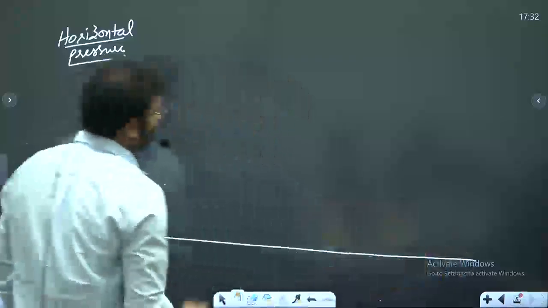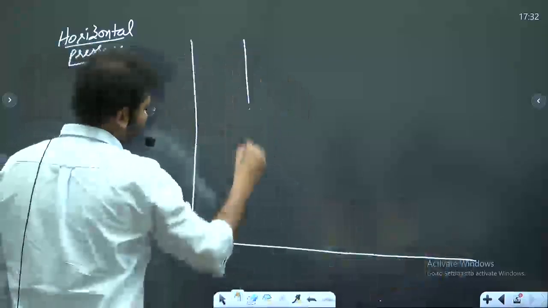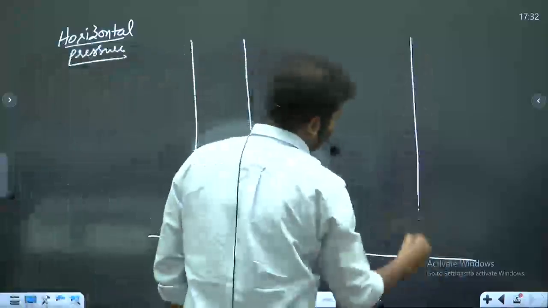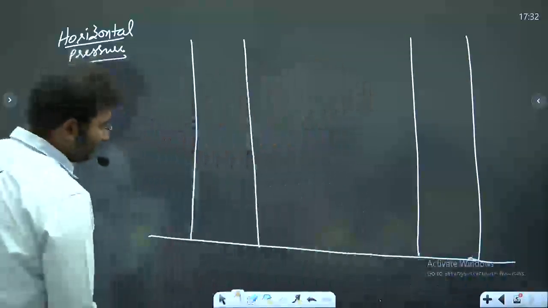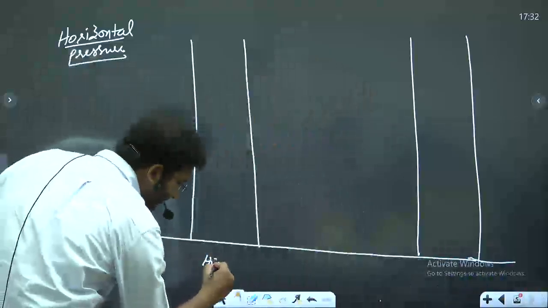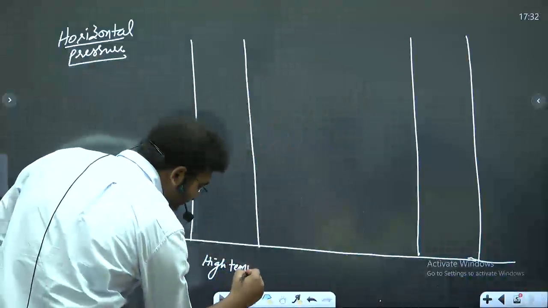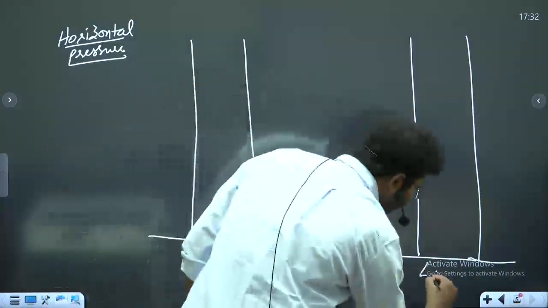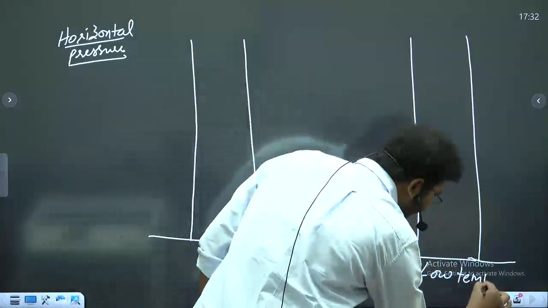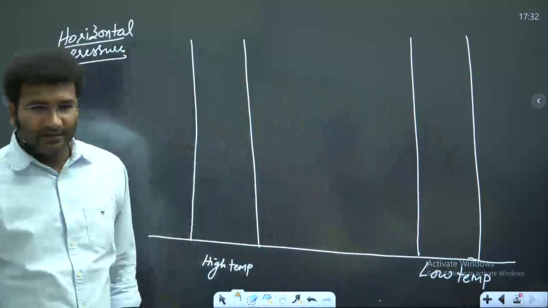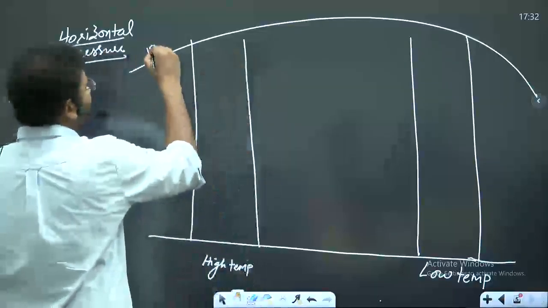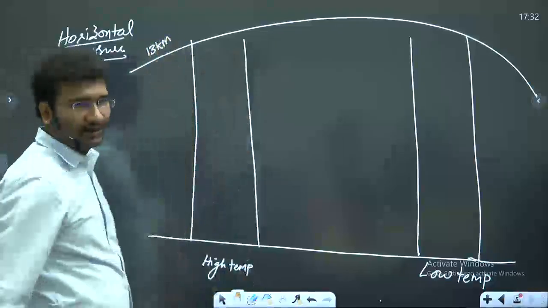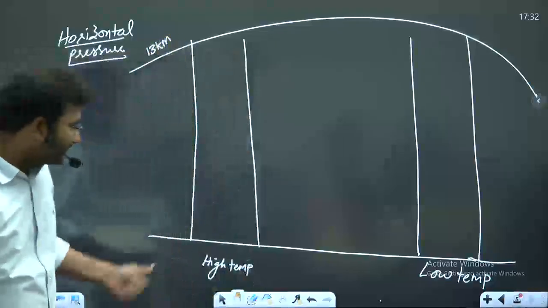Now this horizontal pressure, imagine these are two columns. This is column A and this is column B. Okay? Now for this, I say this has high temperature and this has low temperature. Right? And what is the height here? I call this height as 13 kilometers. Right? Tropopause. Now this is the sea level.